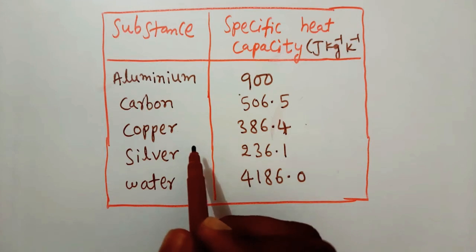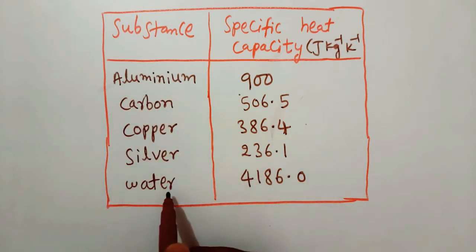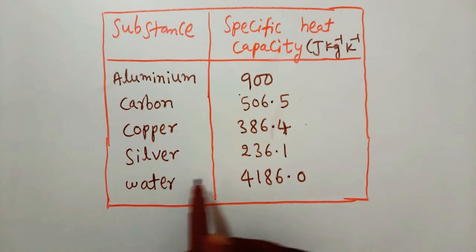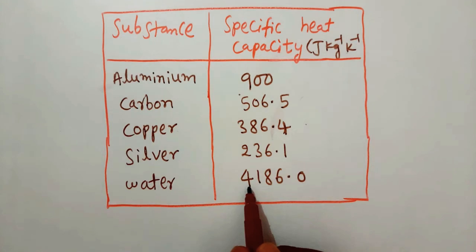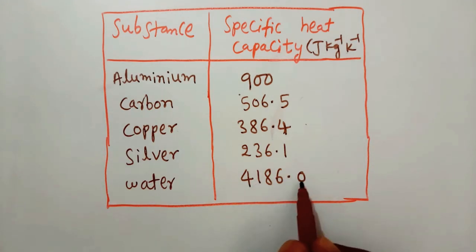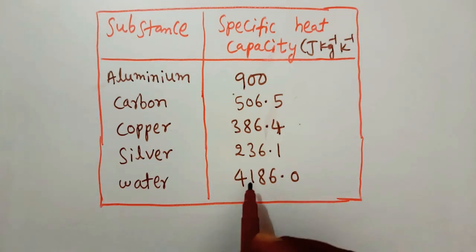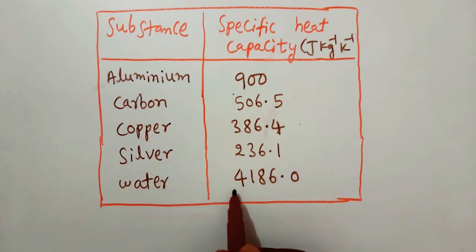Here, if we observe all substances, water has more specific heat capacity, that is 4186 joule per kg per Kelvin. That is, to increase the temperature by 1 degree Celsius, water requires more heat.